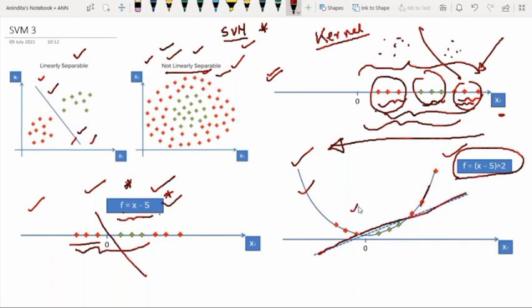So now we will have one red group and one green group. Now the question is, is understanding or writing a mapping function easy? Because how could I understand which kind of mapping function I should use, right?